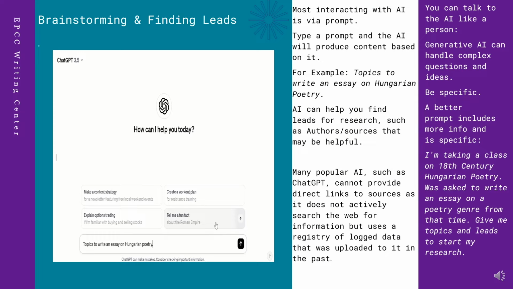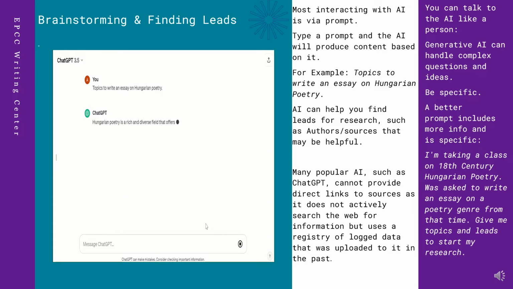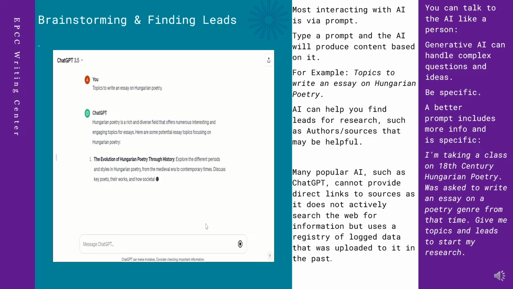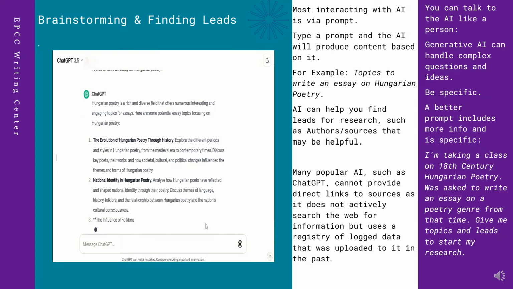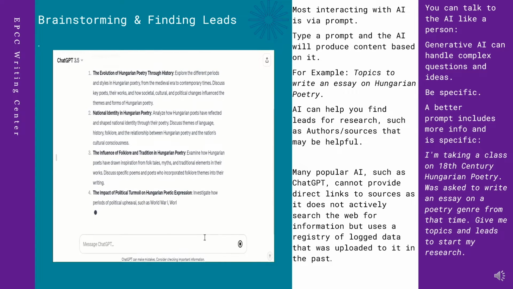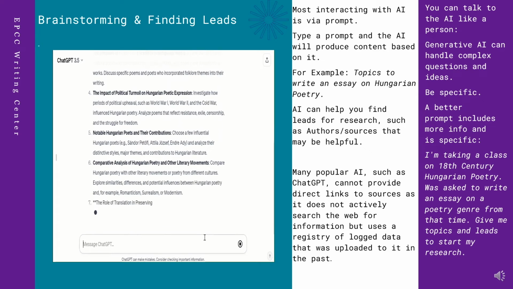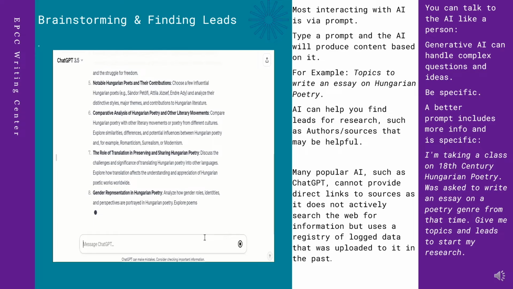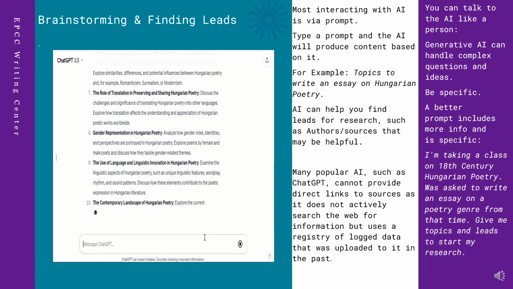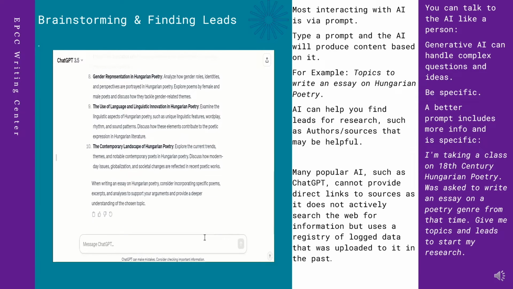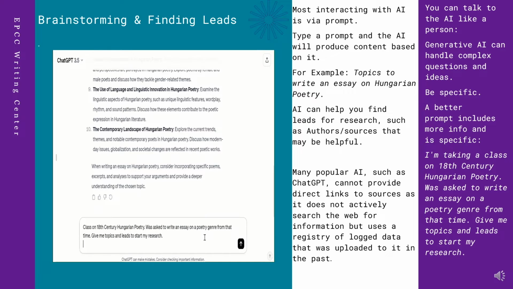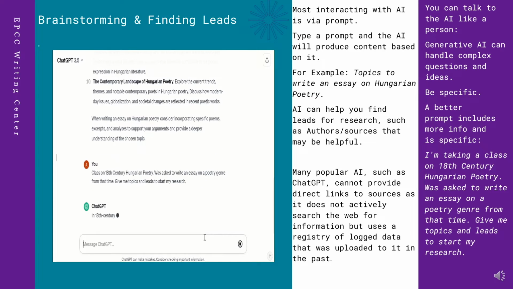Brainstorming essay ideas and finding leads for research essays. The most common way of interacting with AI is by prompt input. Type a prompt, and the AI will produce content based on that. For example, a student has to write an essay on Hungarian poetry from the 18th century. The student could start with a prompt like, "Give me some topics to write an essay on Hungarian poetry."